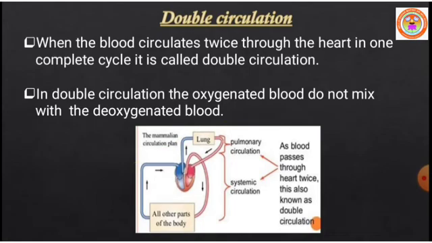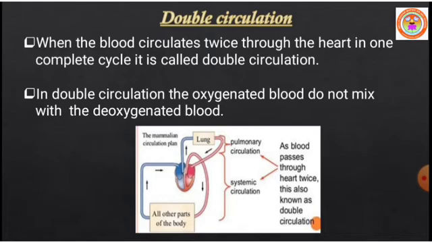Next, double circulation. When the blood circulates twice through the heart in one complete cycle, it is called double circulation. In double circulation, oxygenated blood does not mix with deoxygenated blood.